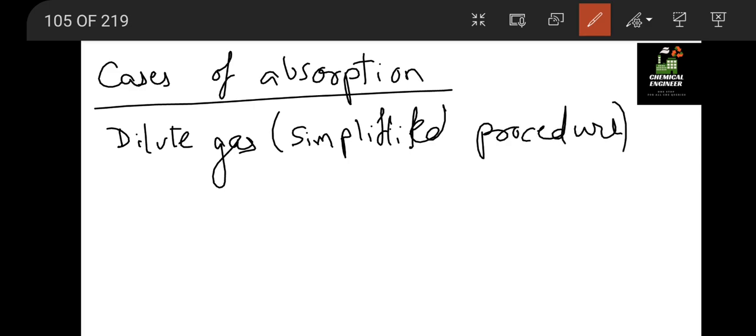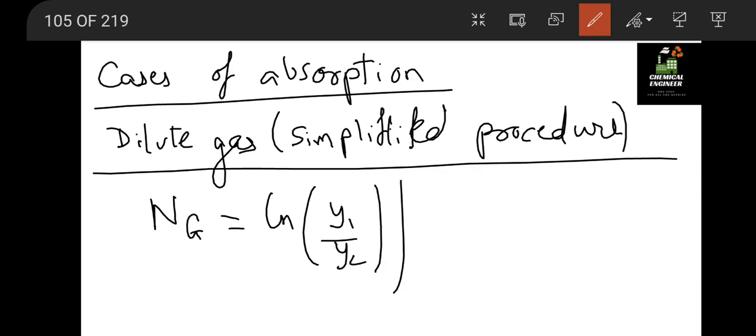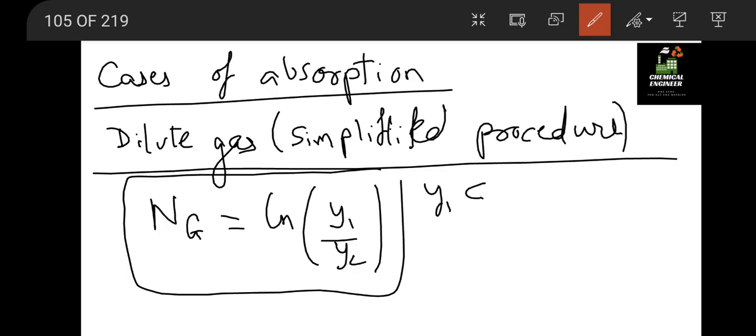For that, we will find NTOG equal to ln y1 by y2 directly. We will use this when y1 is small, or y1 is almost 0, something like 0.0 something is given.